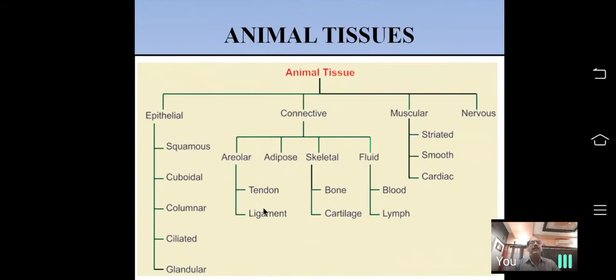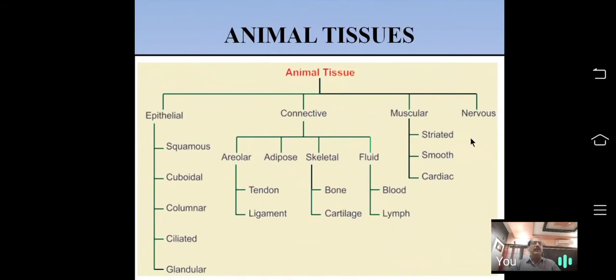Tendon and ligaments are areolar connective tissue. Bone and cartilage are skeletal connective tissues. Blood and lymph are fluid connective tissues. Muscular tissues are of 3 types: striated muscular tissue, smooth muscular tissue, and cardiac muscular tissue.